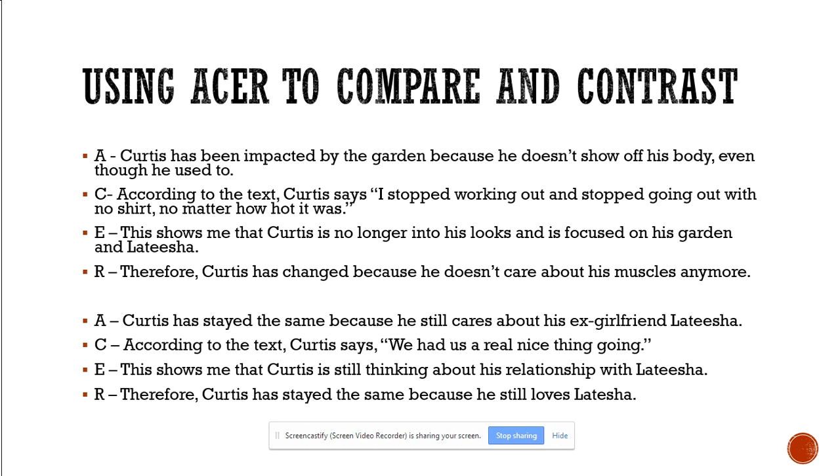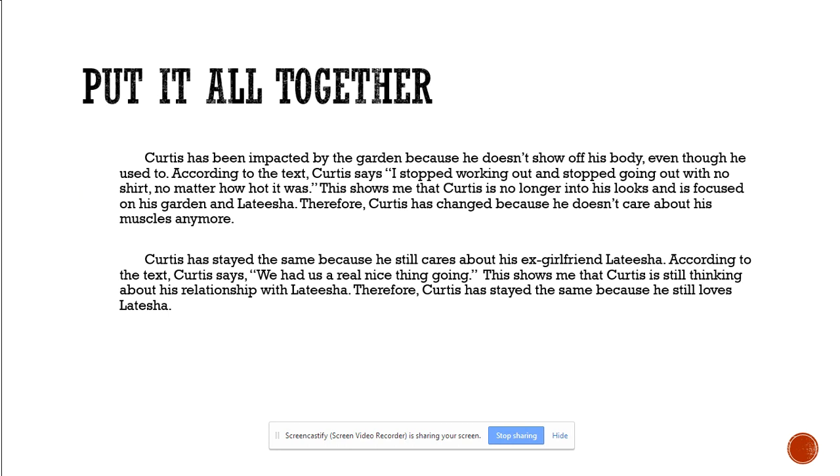Now, right here, I wrote it with ACER on the side. But I don't need to always have ACER right next to my ACER response. I can put it all together in one paragraph.